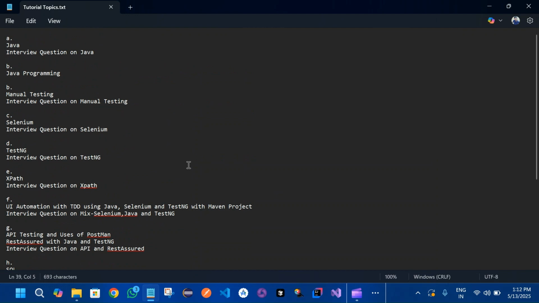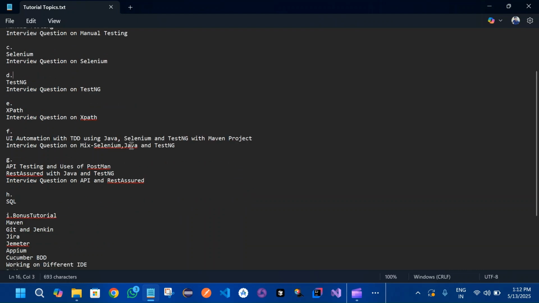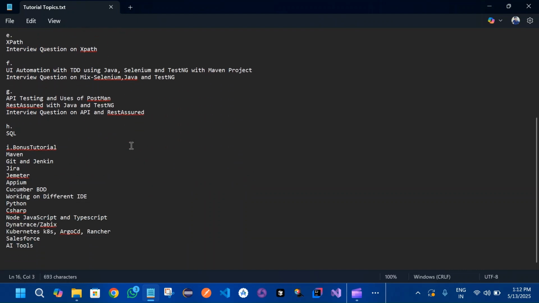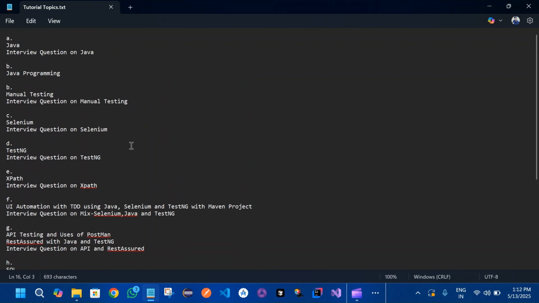These are all the topics that we are going to cover in the coming sessions. We have collected all the topics related to QA and how they can help in scaling up your QA skill.